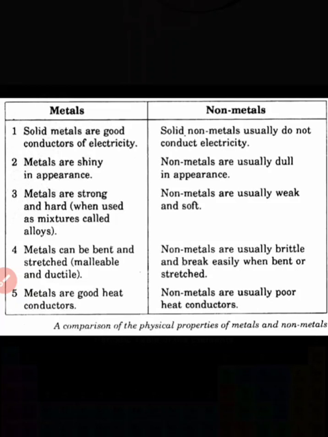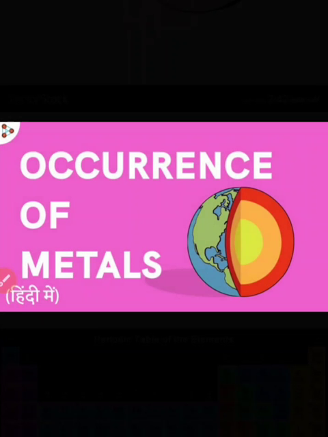Next, we move to our topic, the occurrence of metals. You know that metals are found in the earth. The earth's crust is the biggest source of metals, and metals are found either in a combined state or in a free state, that means the native state. So the occurrence of metals can be explained on the basis of their activity series.